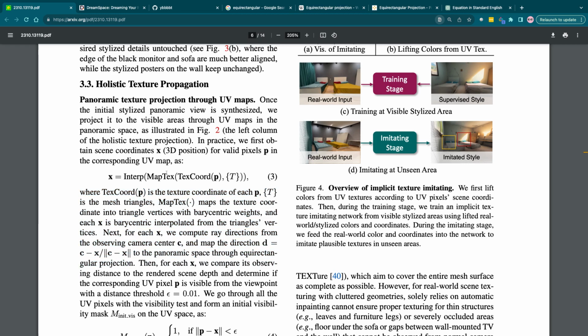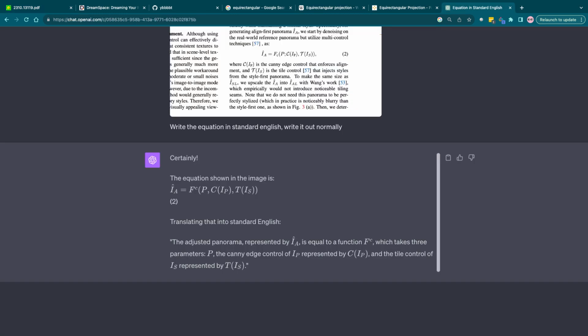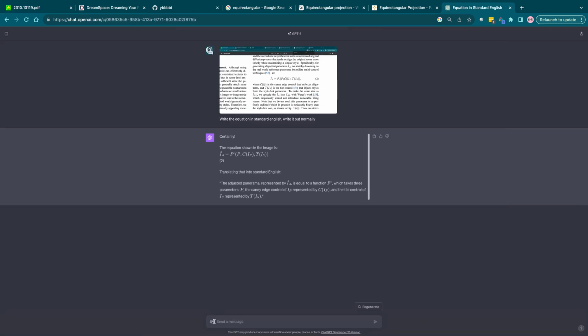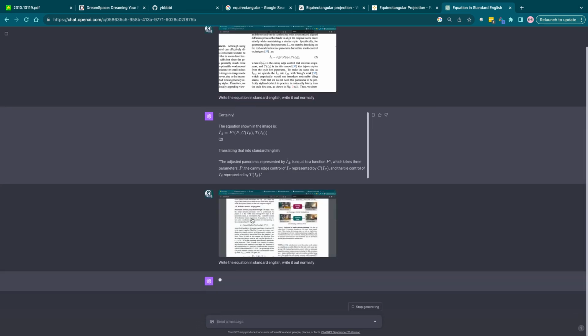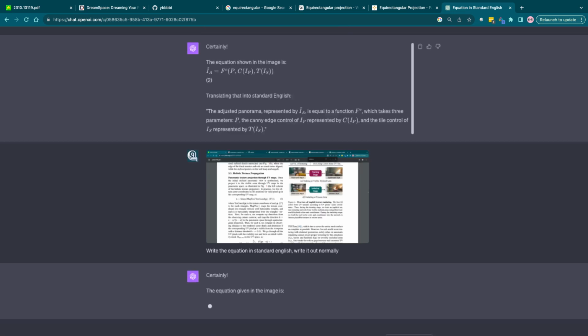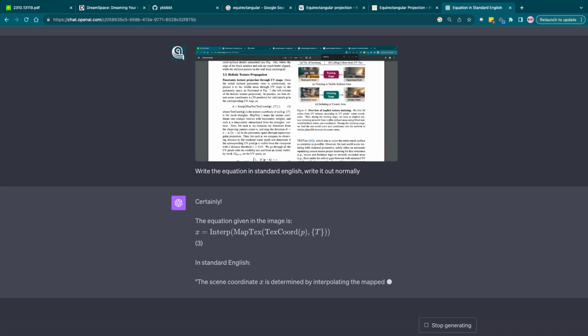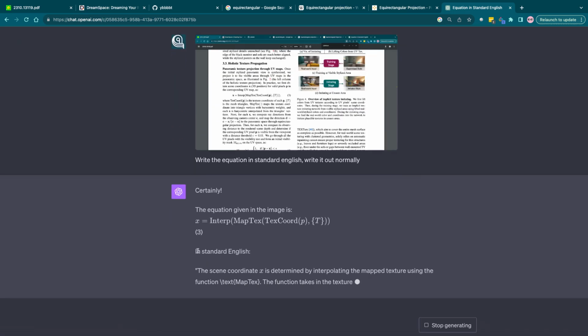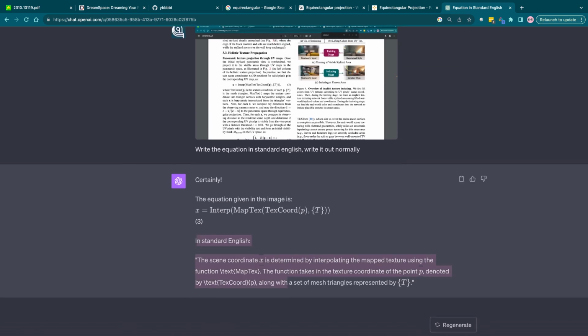I'm also going to feed this into GPT-4 and see if I'm right. Like, how do you say this in English? The scene coordinate x is determined by interpolating the map texture using the function map text.